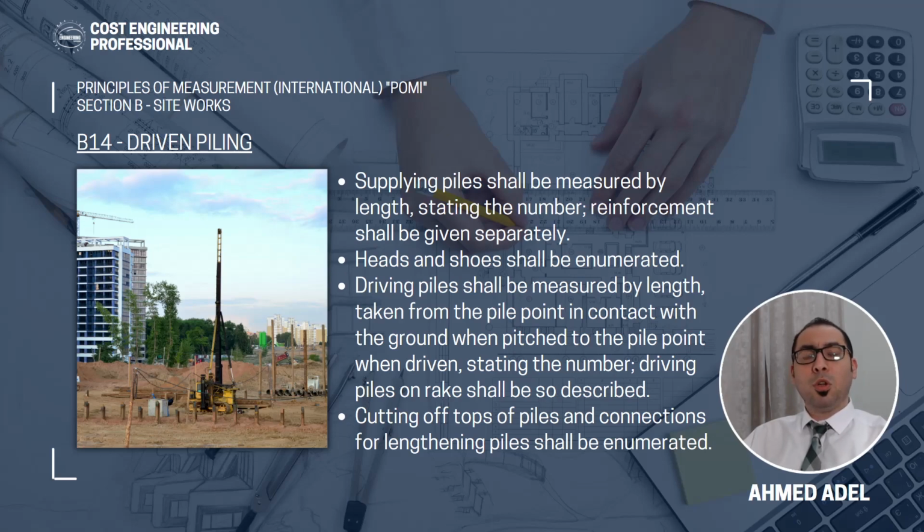The fourth point here is cutting off tops of piles. Sometimes when you use driven piles, you will hammer the pile and keep a few centimeters on top of the commencement level or the natural ground level. So these tops shall be cut. The cutting of tops of piles and connections for lengthening piles shall be enumerated. These cuts, you have to keep them as a separate item in the BOQ and count.